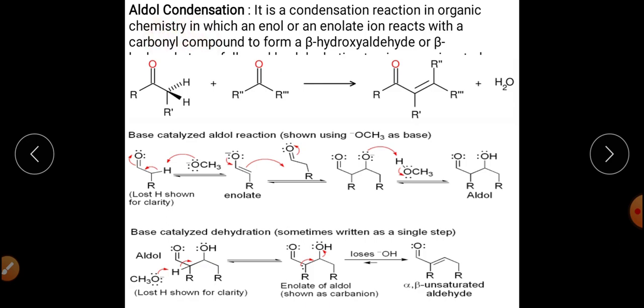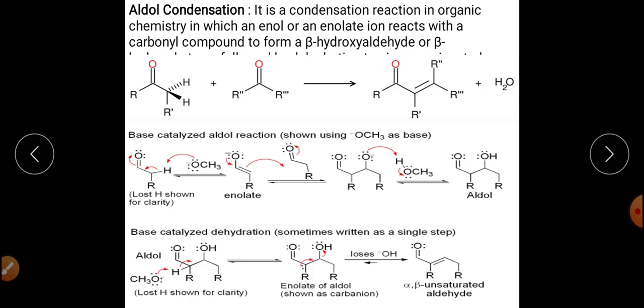In the aldol condensation reaction, there is basically a reaction of aldehydes which have alpha hydrogens, or ketones which have alpha hydrogens. These can react in presence of acid or in presence of base to produce, in case of aldehyde, beta hydroxyaldehyde, and in case of ketone, beta hydroxy ketone.